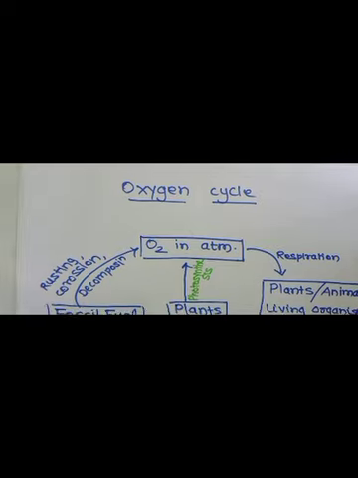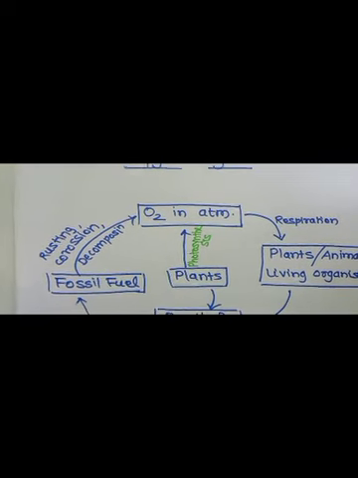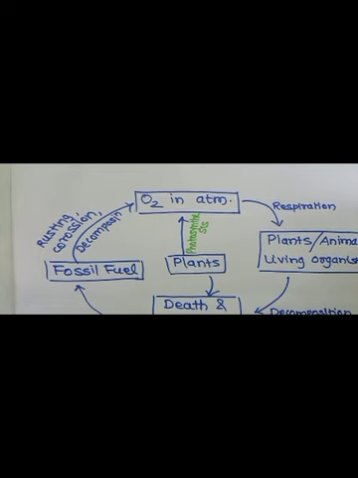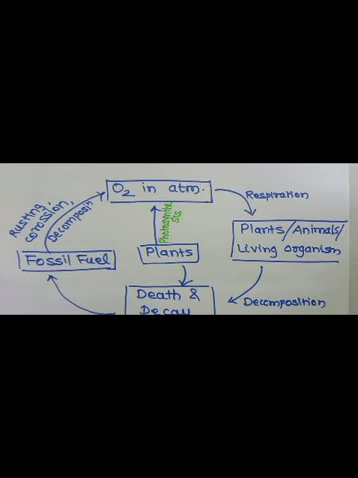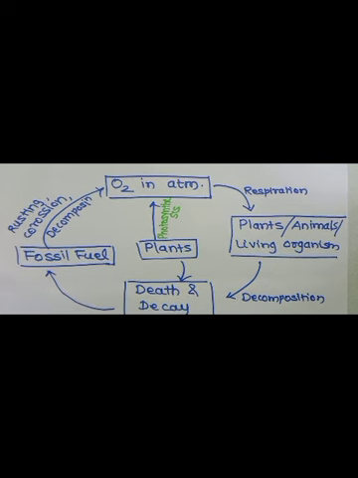As oxygen is found in various forms like molecular oxygen, water, carbon dioxide, inorganic compounds, etc., the oxygen cycle of the biosphere is extremely complex. Oxygen is released by the process of photosynthesis, whereas it is used up in processes like respiration, combustion, decomposition, corrosion, rusting, etc. So now let us go through this oxygen cycle which I have shown here. It is a very simple process. I have given you a very simple flow chart of this oxygen cycle.